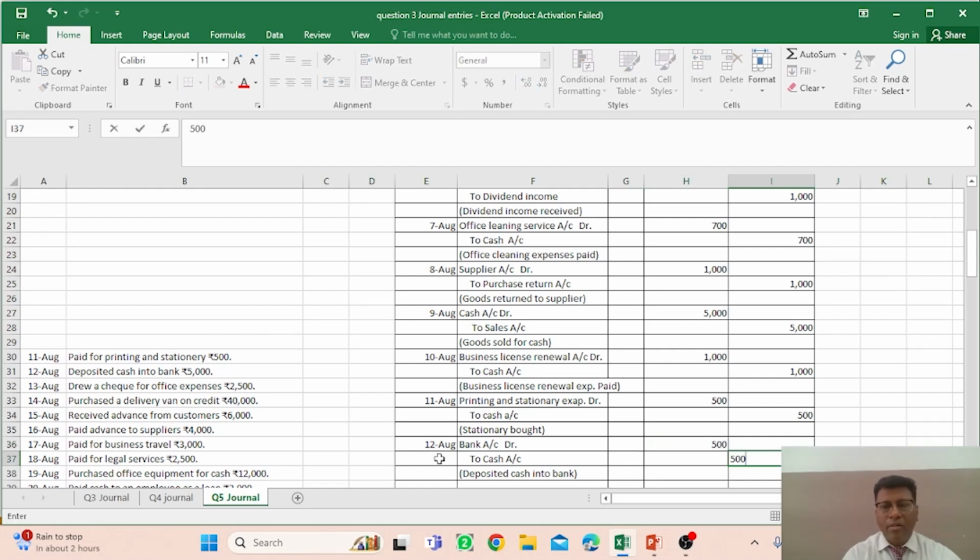Yes, you have to avoid the errors, because when you are recording the particular transaction in the journal, the ledger posting would be based on these journal entries, so it is to be kept in mind that you have to be very sincere when you are making the journal entries, right?